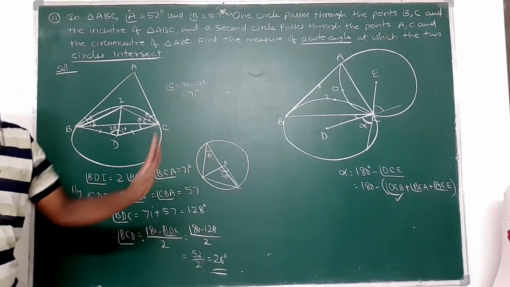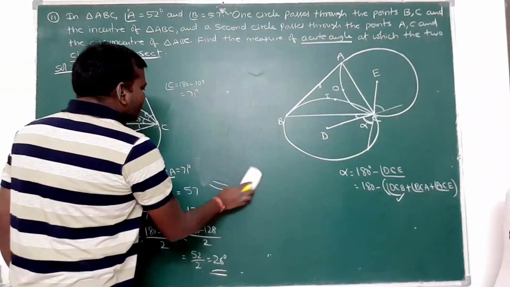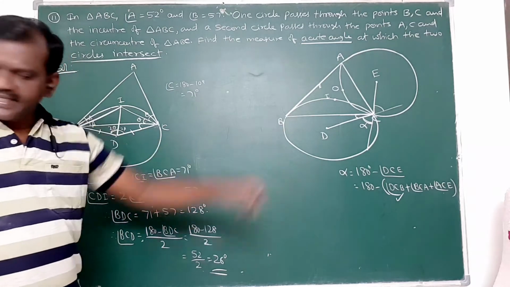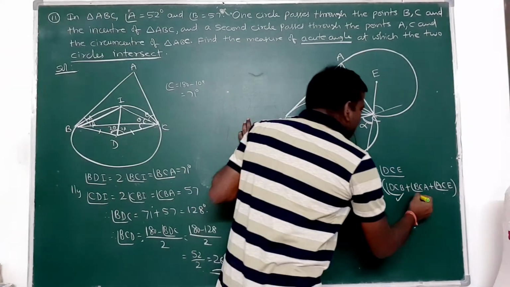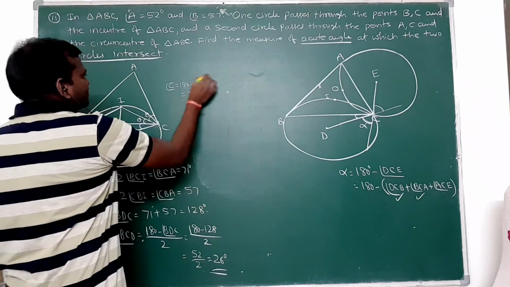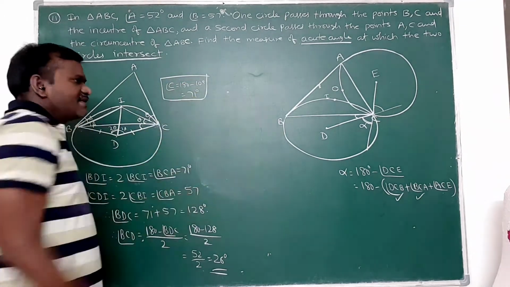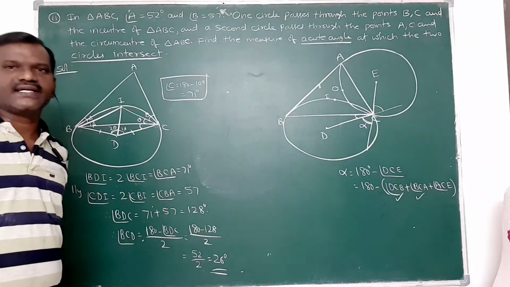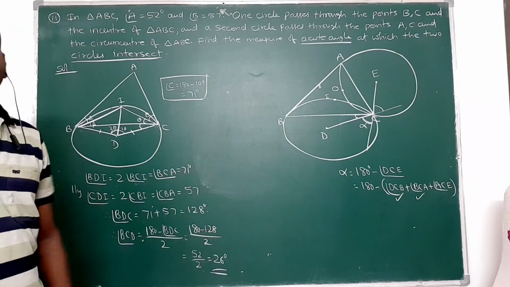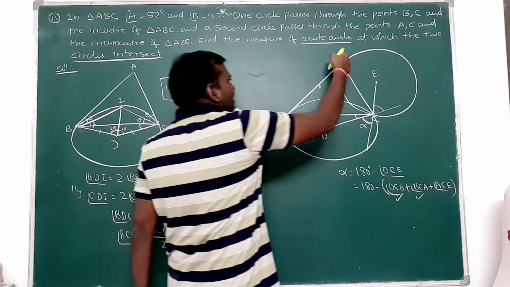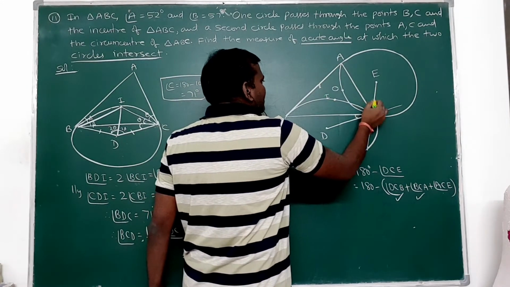That part is over. Then what is the second one? Angle BCA. Angle BCA is nothing but angle C only. This is also 71 degrees here. Angle C value is 71 degrees, also over. That part is also over. Then my aim is to find the angle ACE. ACE angle I have to find. ACE, this angle only I want here.